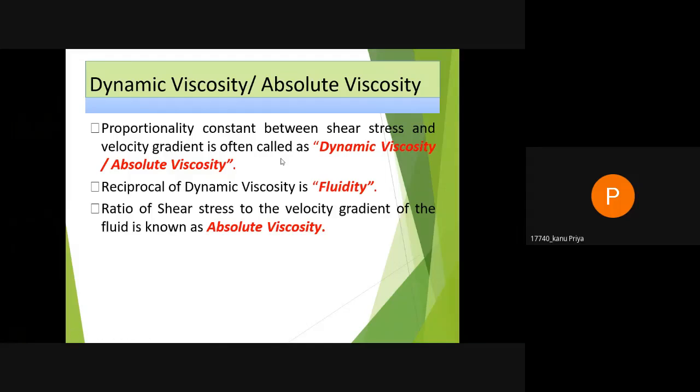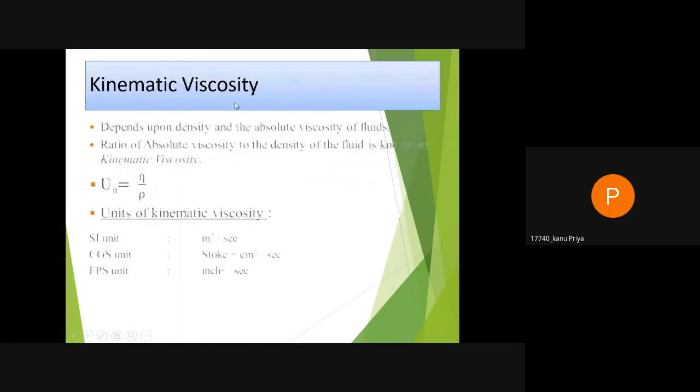Second, the reciprocal of dynamic viscosity is fluidity. And third, the ratio of shear stress to the velocity gradient of the fluid is known as absolute viscosity. Second is kinematic viscosity, which depends upon the density and absolute viscosity of the fluid. The ratio of absolute viscosity to the density of the fluid is known as kinematic viscosity. Nu is equal to eta upon rho, where rho means density. The units of kinematic viscosity are: SI unit, meter square per second; CGS unit, stokes, equal to centimeter square per second; FPS, inch square per second.